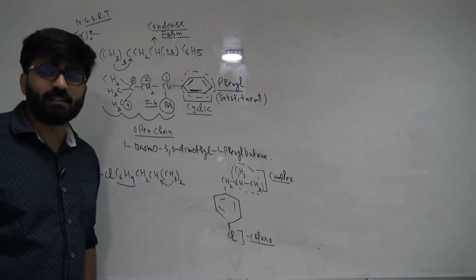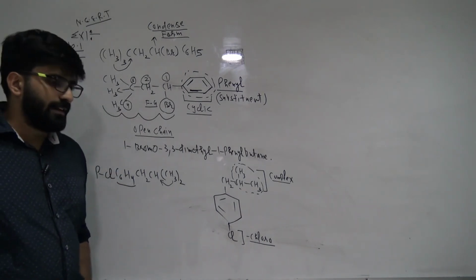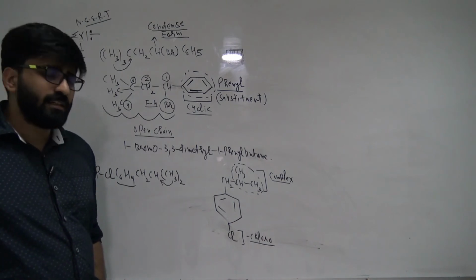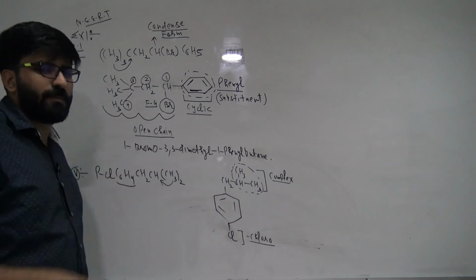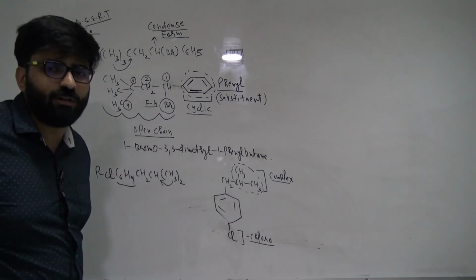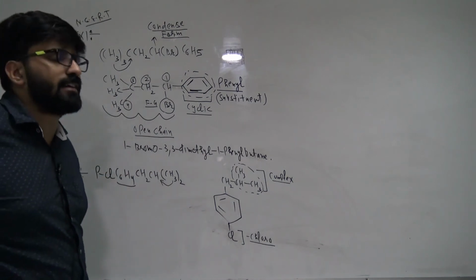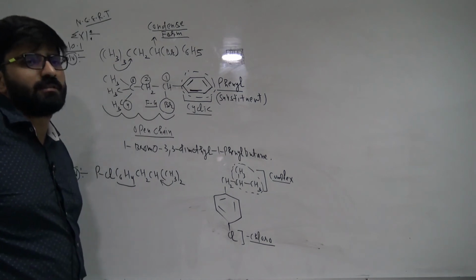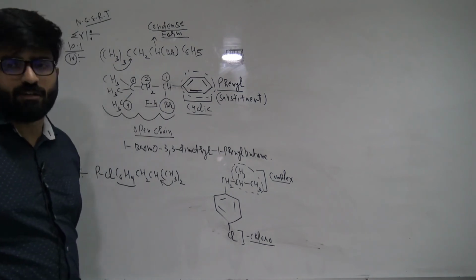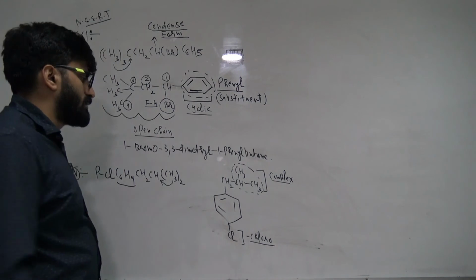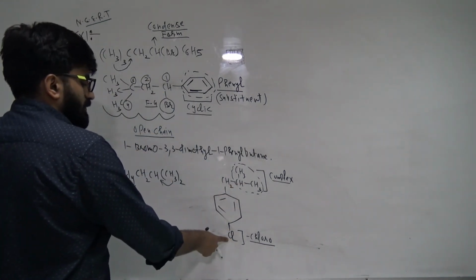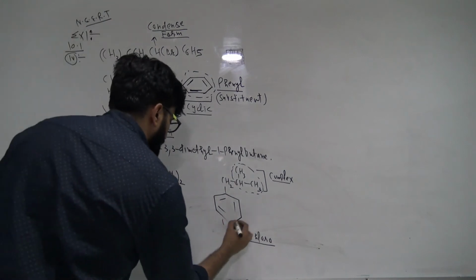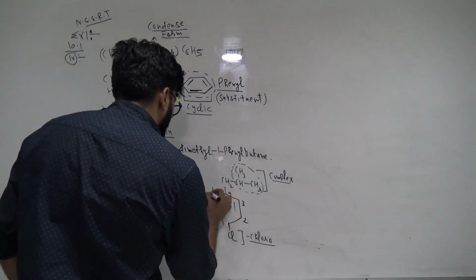What is it, guys? It is isobutyl. Right, guys? So whenever we write the name, iso and neo are considered in alphabetical order. Tert and secondary are not, but iso and neo are considered. So what will I write? Since this is I and this is C, C comes first. So 1, 2, 3, 4, 5, 6.